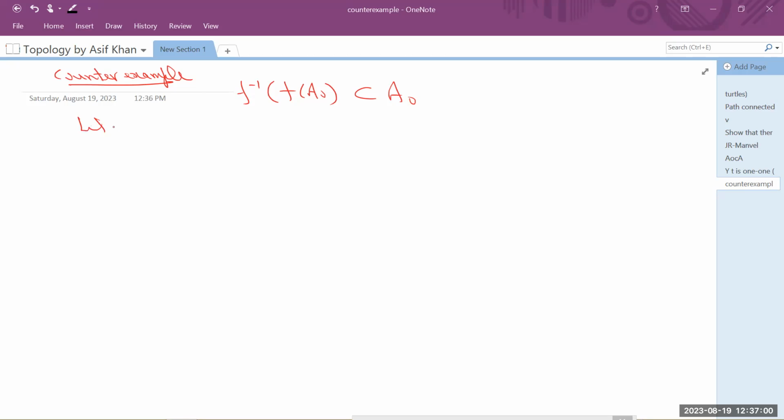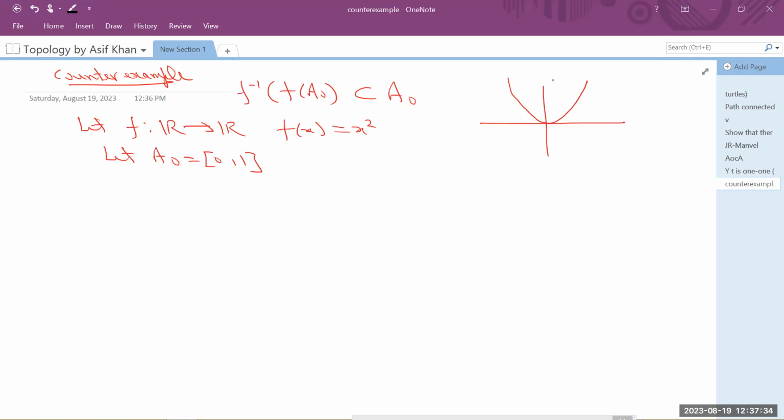Let us take, let f be a mapping from R to R, as f of x equal to x square. So one can see that the graph of this function will be like this, f of x equal to x square. Now let us take A naught as closed interval 0, 1.